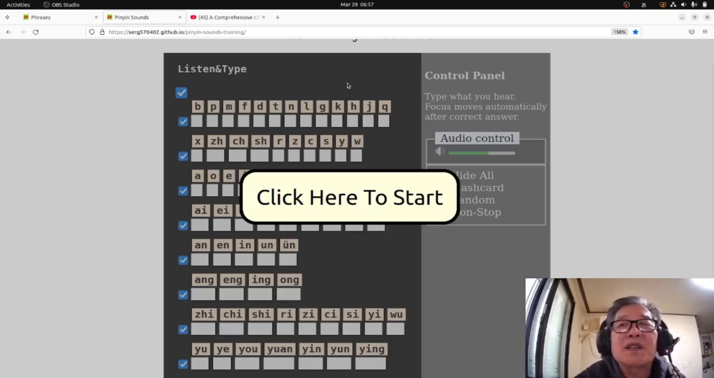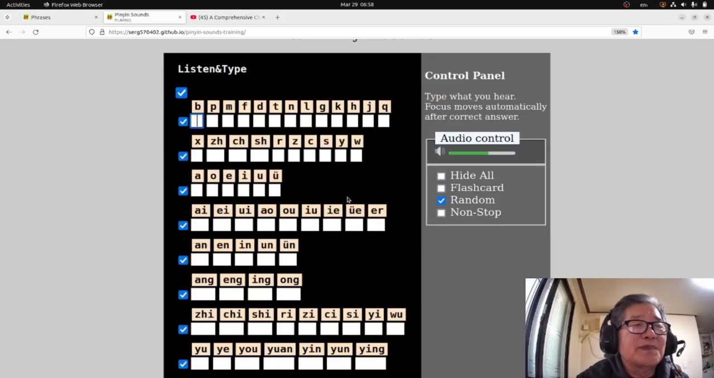On the screen, we see the site just started. This is the starting point. It says click here to start, and let's go. Immediately audio plays, and I hear the first pinyin sound. You want to hear it again? Just press the enter key on your keyboard.